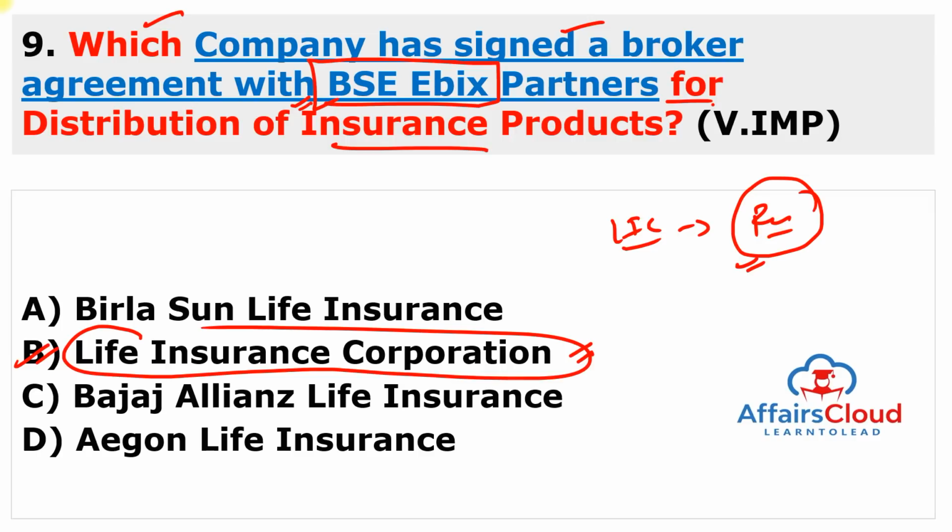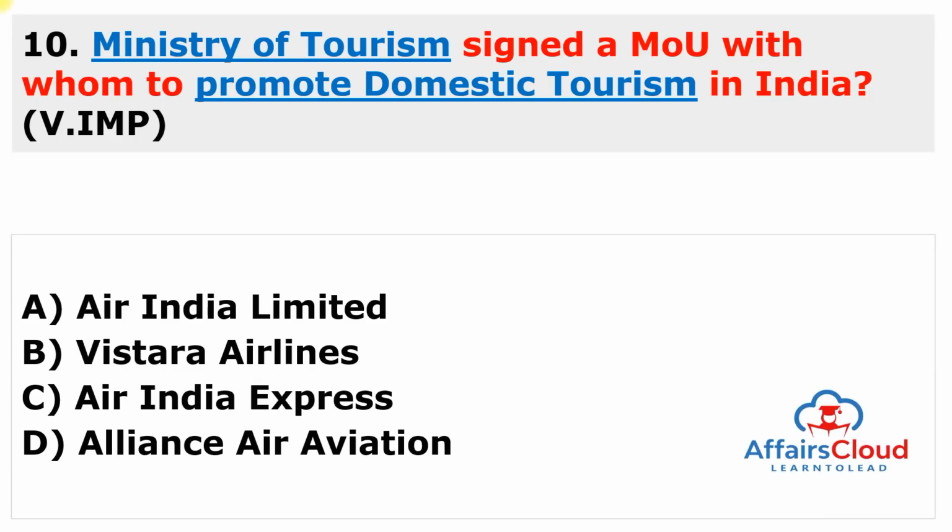So remember about Bombay Stock Exchange. It was established in 1875, and it is Asia's first and India's leading exchange group and the world's fastest stock exchange with a speed of 6 microseconds. So this is the fastest stock exchange all over the world. So moving to the next question.